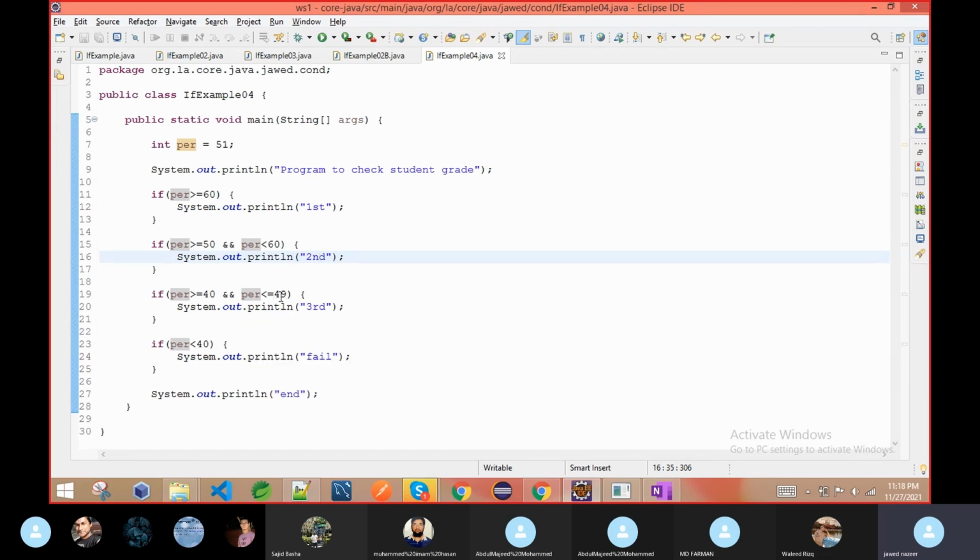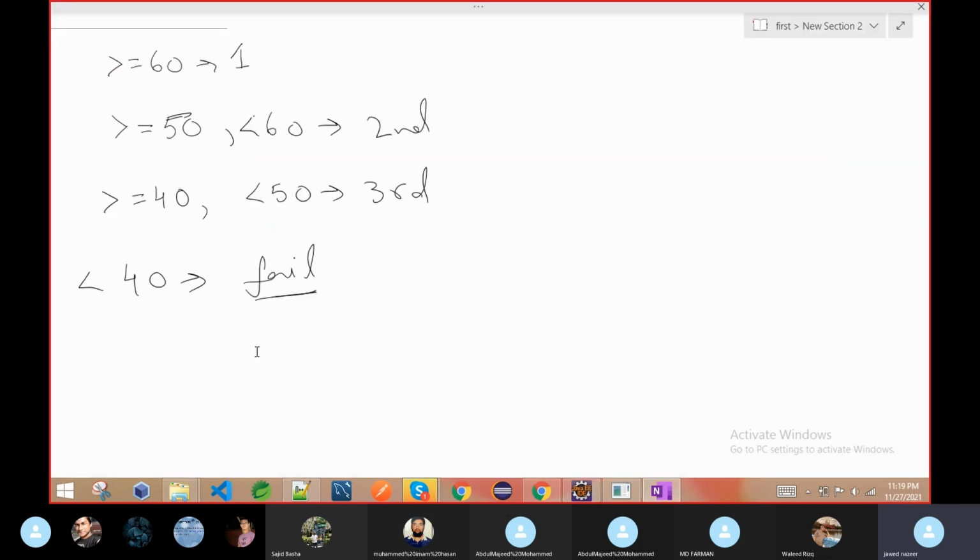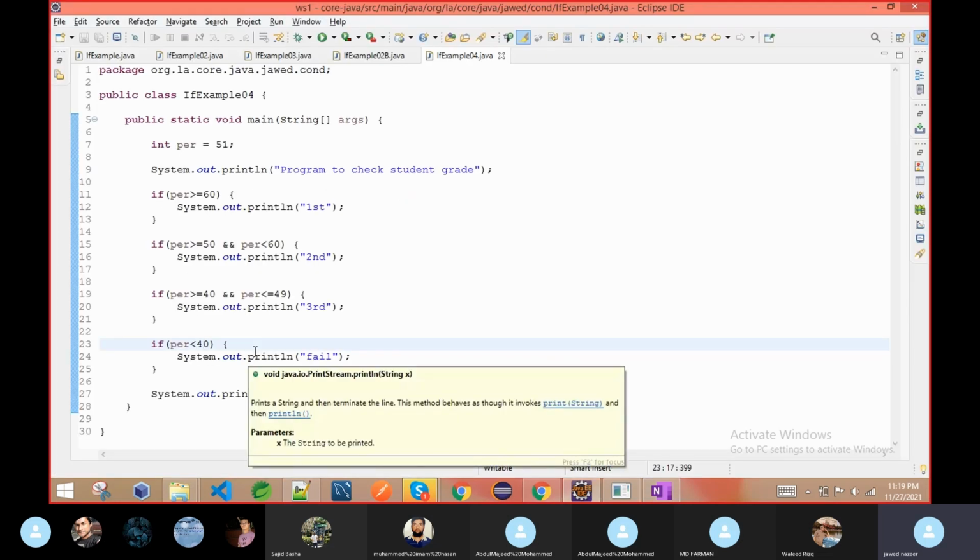Either I write 50 and just use less than, without this sign. If I just write 50, this condition and that one are the same, just the way of writing is different. So try to understand this. If the condition is less than 40, then we will say it is fail. Here I said third, and below 40 I said fail.